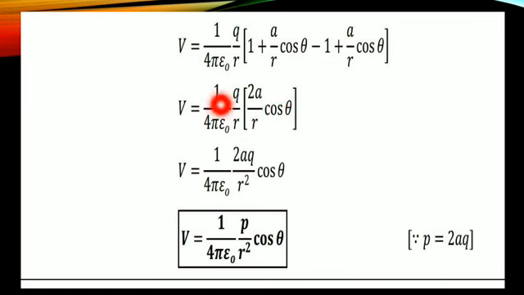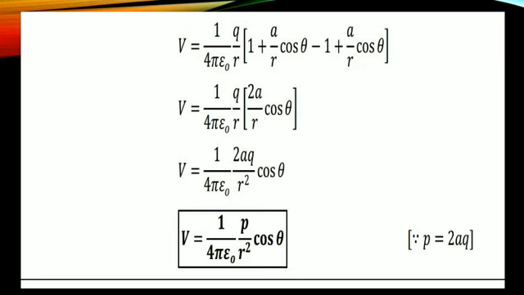Here see this numerator q into 2a. q2a is nothing but dipole moment. Therefore 2qa divided by 4 pi epsilon naught r into r square cos theta. 2qa is nothing but p. What will come? V is equal to 1 by 4 pi epsilon naught p divided by r square into cos theta. This is the potential formula.